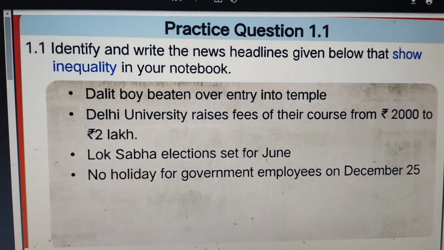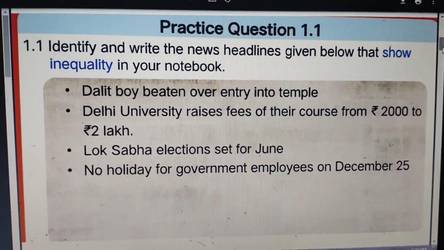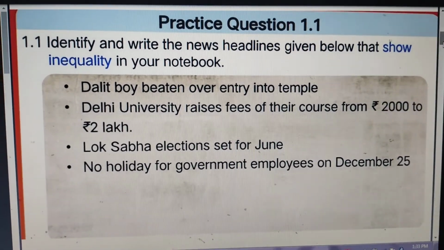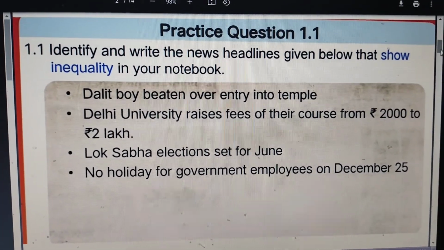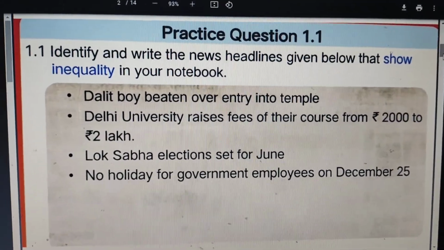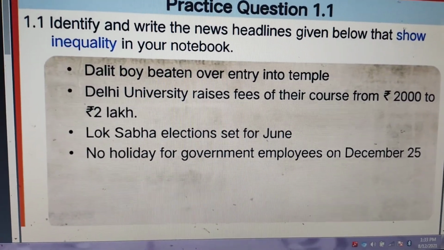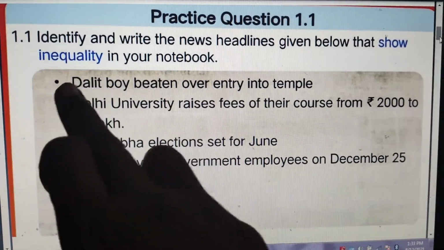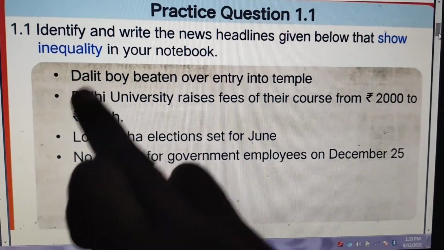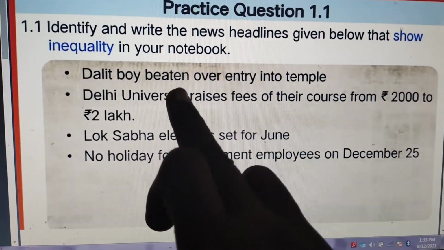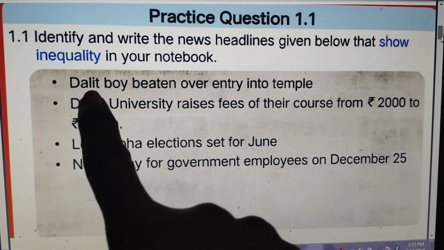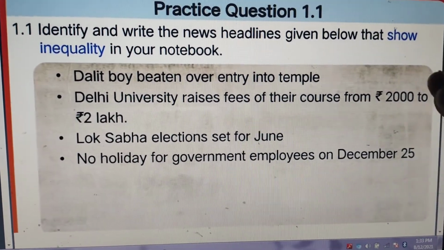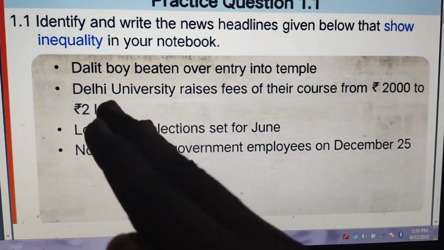If it is asked in your examination, you can observe the news on that particular day and write what things show inequality between people. So here you can see, Dalit boy beaten over entry into the temple. This sentence shows that the Dalit boy entered the temple and so he was beaten. The next one is Delhi University raises the fees of their course from 2000 to 2 lakhs. So you can see the variation, right?